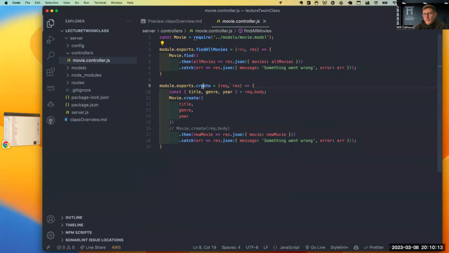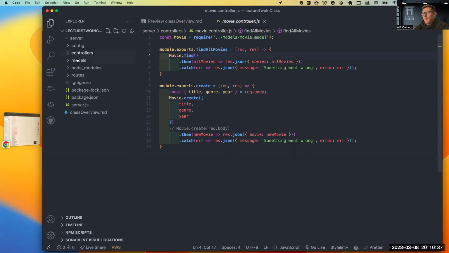We can call this anything. If we want to call this unicorn and cupcakes, we could. Wouldn't make sense, wouldn't be good development, but we can totally call those whatever we want. It's just these guys right here, these database methods, or these methods that handle our query. Those must be exactly how Mongoose has them.